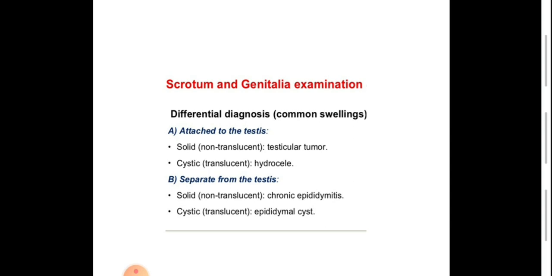If it is attached to the testis, we divide it into solid or cystic. If it is solid and non-translucent, it is a testicular tumor. But if it is cystic and translucent, it is a hydrocele. If the swelling is separated from the testis, the solid one usually indicates epididymitis. The cystic one usually indicates an epididymal cyst.